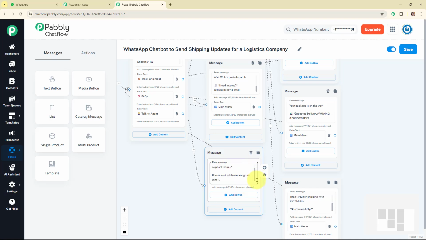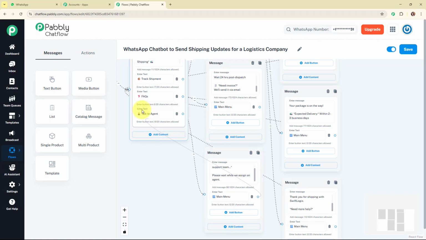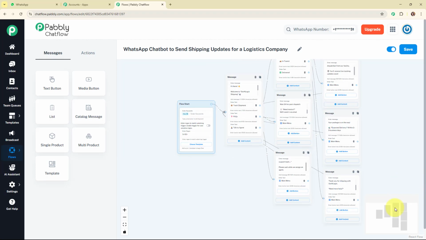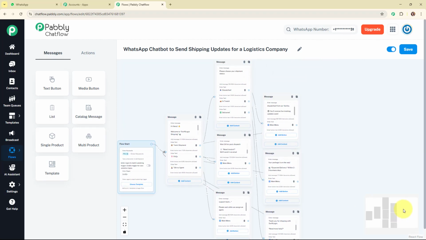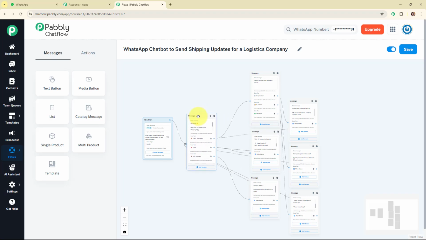So here I've successfully added a text box over here, and then I'm going to add a quick reply button with the text as back to main menu, and then again I'm going to connect this quick reply button to the main message box. And with this, we have successfully set up this entire WhatsApp chatbot for sending shipping updates for a logistics company. So this is a very short and simple chatbot that I've created over here to give an idea to you for creating a WhatsApp chatbot using all-in-one WhatsApp communication platform, that is Pabbly Chatflow.